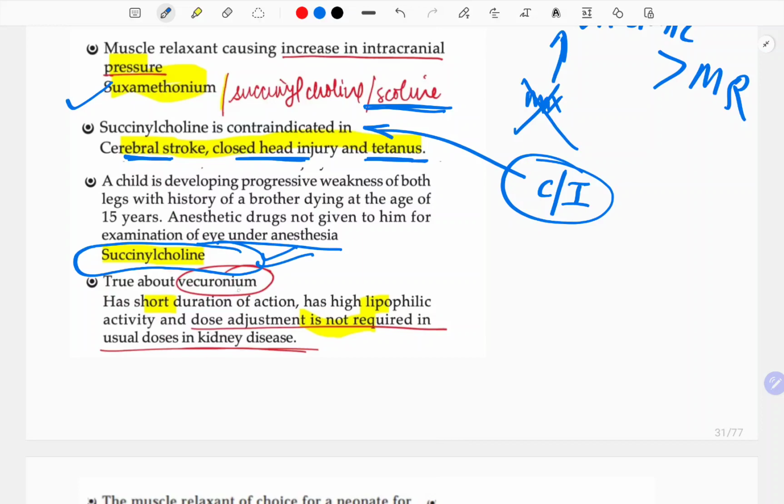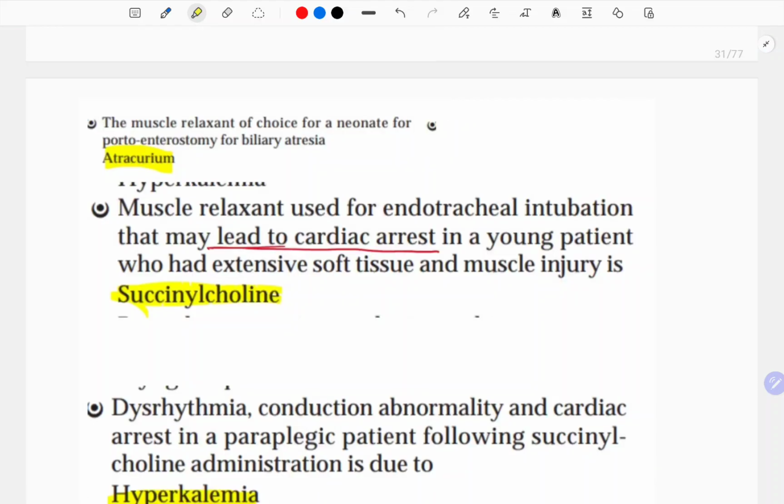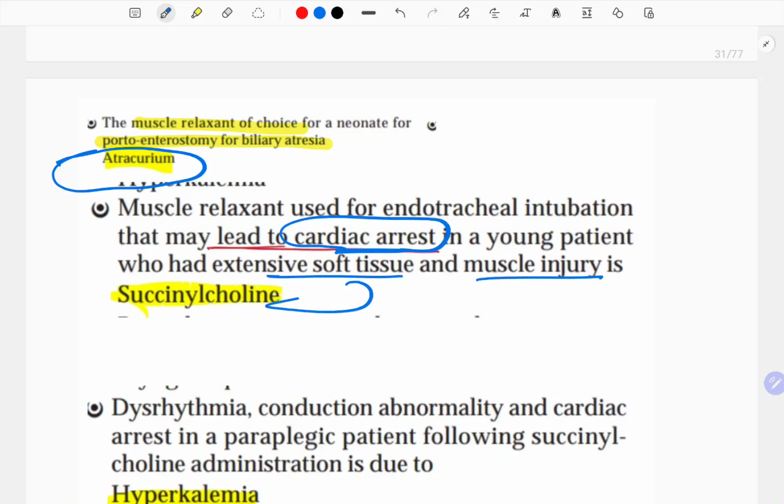True about vecuronium is: has short duration of action, has high lipophilic activity, and dose adjustment is not required in usual doses in kidney disease. So that is not required. Just mug up these points because these are only asked repeatedly. The muscle relaxant of choice for neonates for portoenterostomy of biliary atresia is atracurium. Muscle relaxant used for endotracheal intubation that may lead to cardiac arrest in a young patient who has extensive soft tissue and muscle injury, okay, that can result into cardiac arrest, is succinylcholine.